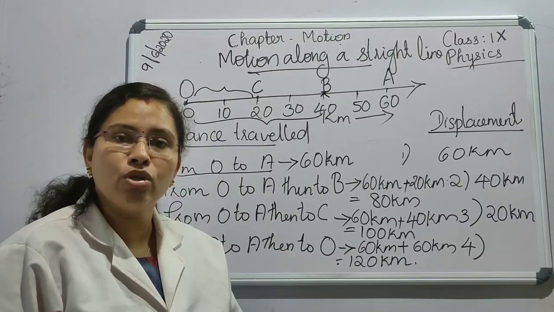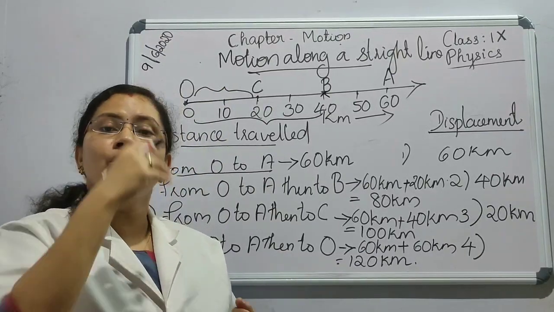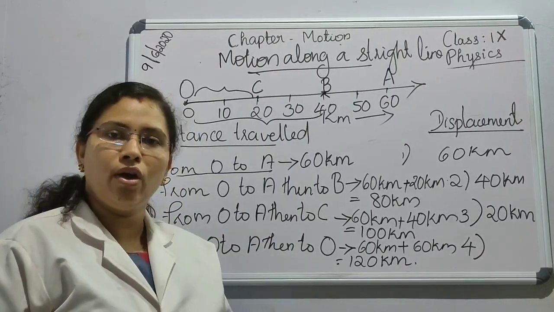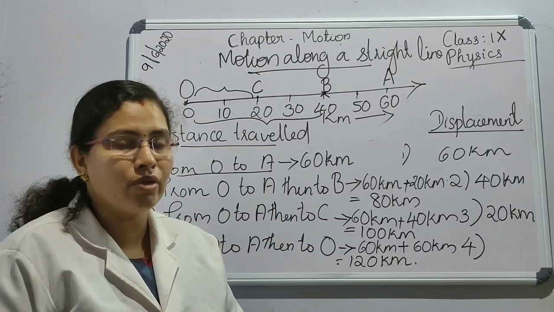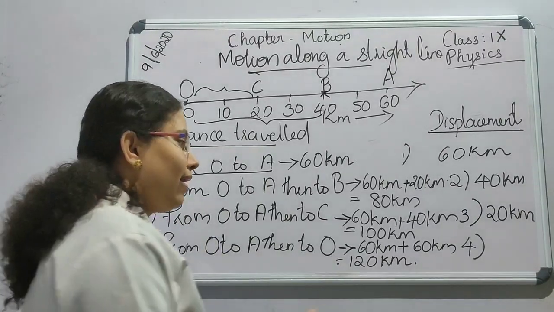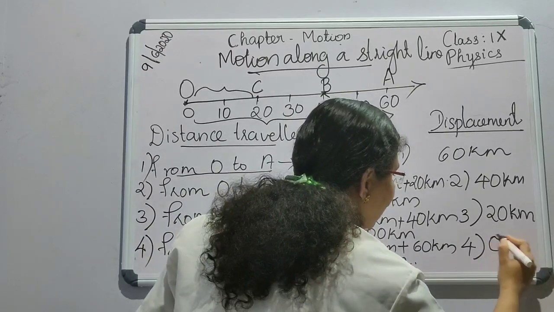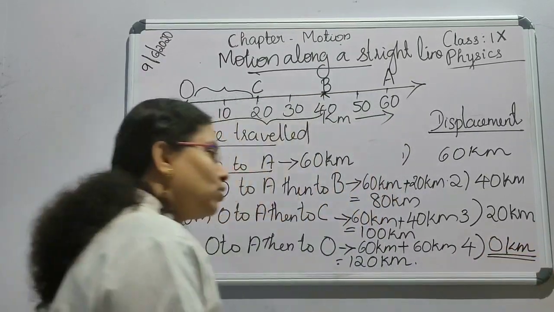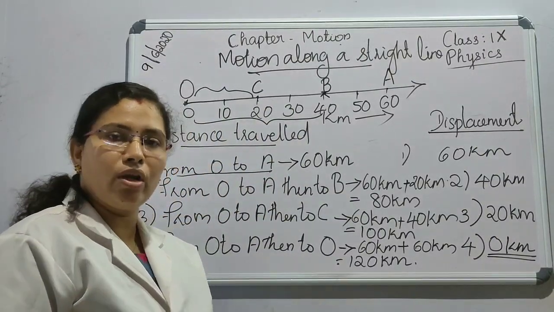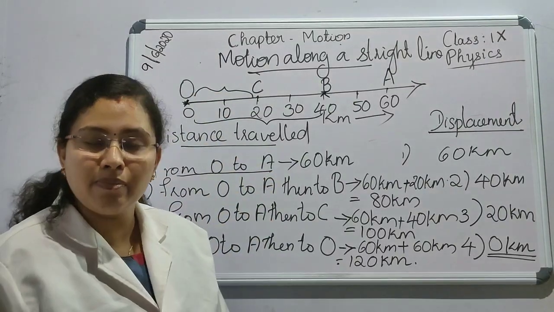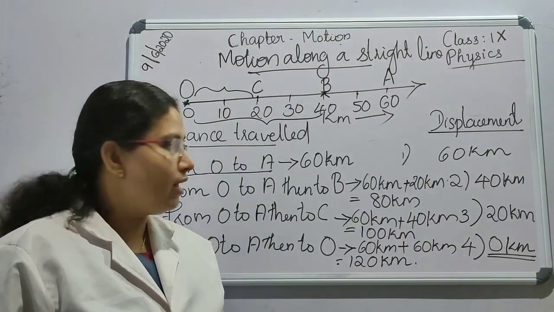What is your initial position? Your home. And what is your final position? That is also your home. So, is there any difference between the initial and final position? No. Then we can see that the difference between initial and final position is 0 kilometer because it came back to the original position. Okay.